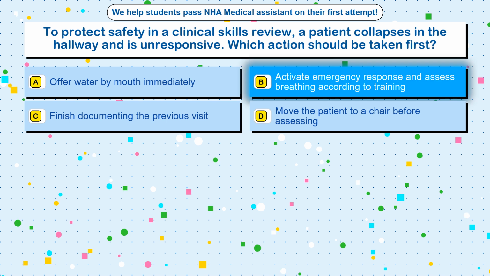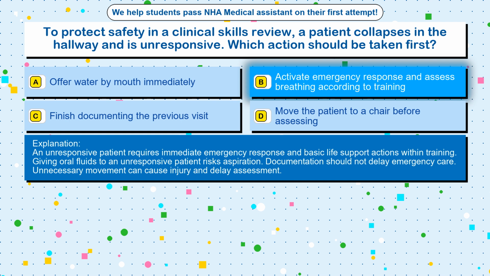The correct answer is option B, activate emergency response and assess breathing according to training. An unresponsive patient requires immediate emergency response and basic life support actions within training. Giving oral fluids to an unresponsive patient risks aspiration. Documentation should not delay emergency care. Unnecessary movement can cause injury and delay assessment.